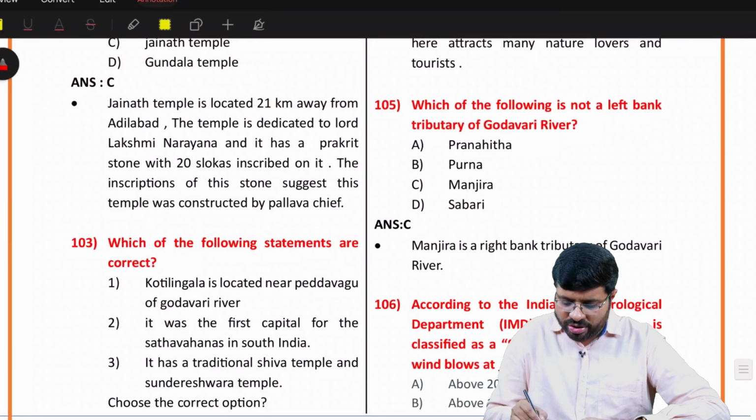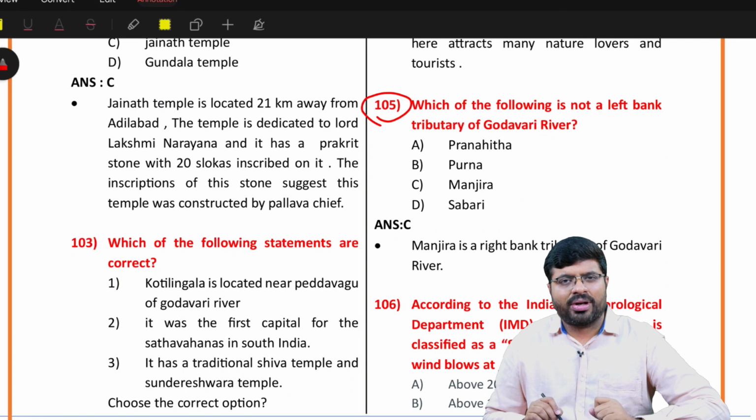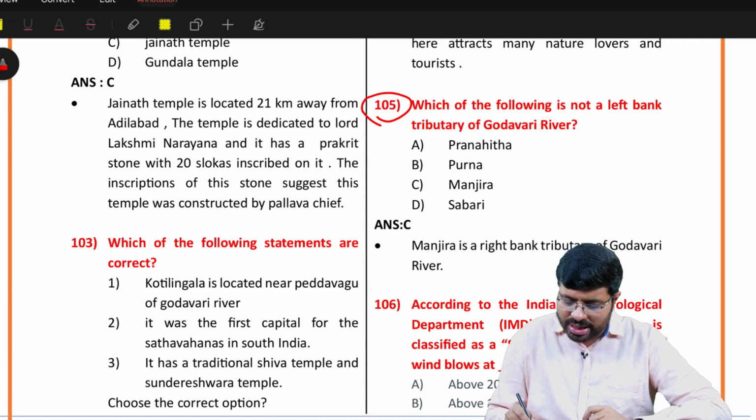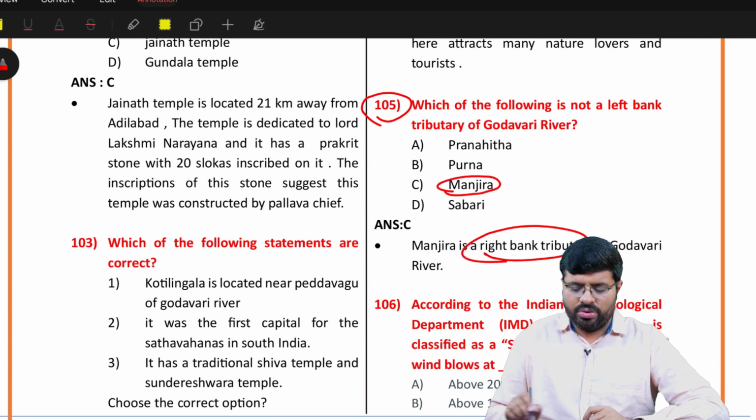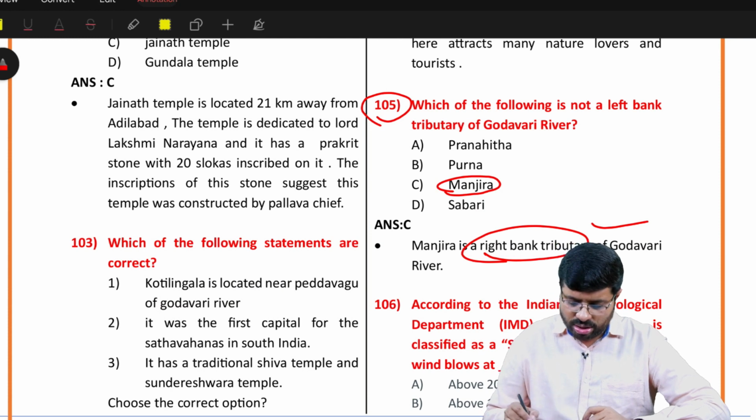Next question 105. Once again, important river Godavari. Go and check all its tributaries, where they are moving and all. Go and revise that. Manjira is a right bank tributary. You should know about that. Right. So Manjira is a right bank tributary.